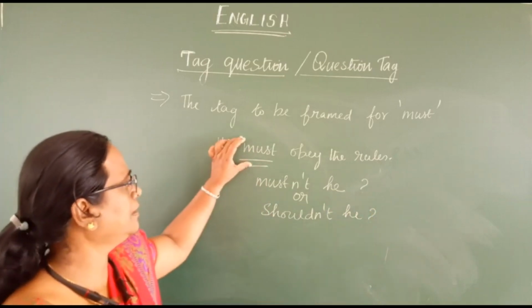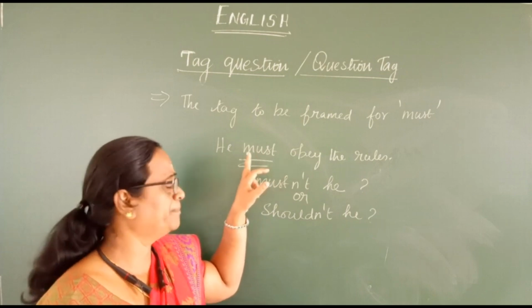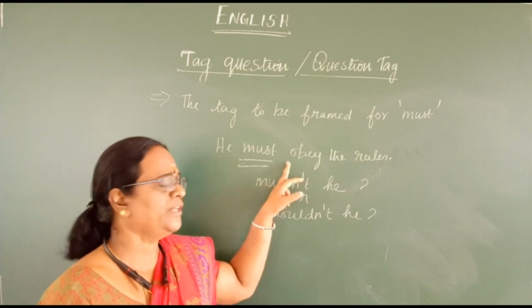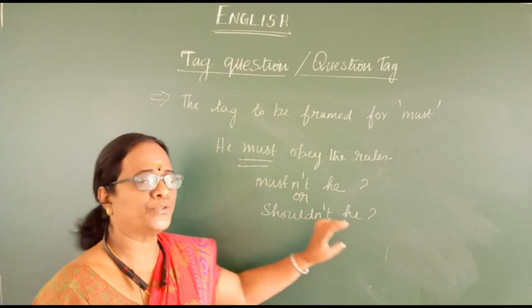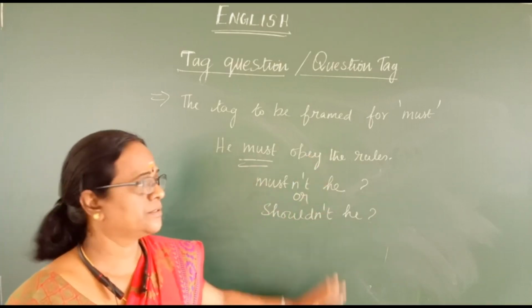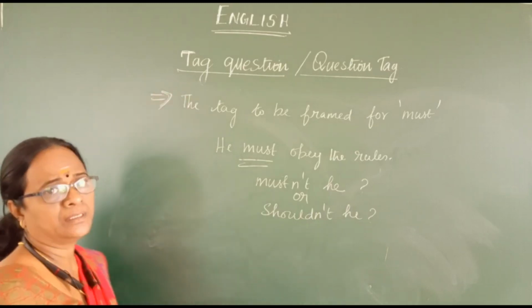So if you are finding the auxiliary verb, that is, the modal auxiliary verb must in a sentence, then you can take an option with mustn't or shouldn't. Both are correct. Okay. So this is the next point you have to keep in your mind.